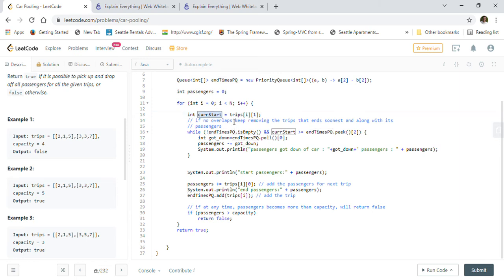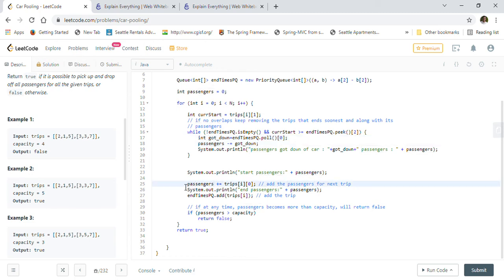We are iterating through the trips in this array and getting the start time. We check if the priority queue is not empty and the current start time is greater than or equal to some trip's end time. If there is some trip in the priority queue which is ending before the start time, then we have to adjust those passengers, because we are simulating that people are getting off the car. So they are getting down here, and we are updating our passengers variable.